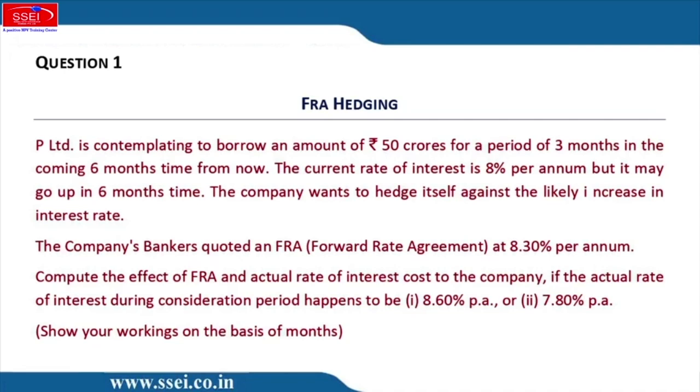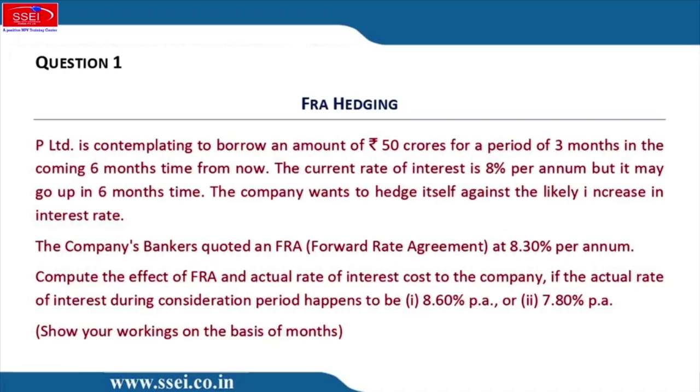So logically that profit on FRA should be compounded and sent 3 months hence by remultiplying it by 1 plus 0.086 by 4. They have not done that. So what they have done, they just calculated the profit on FRA, which I am repeating, 8.6 minus 8.3, that is 0.3% of 50 crores into 3 by 12 divided by 1 plus 0.086 by 4. Then they have calculated the interest cost, which is 8.6% of 50 crores into 3 by 12. Then they have deducted both of them because one is a cost, the other is a profit, and they found out the net cost, and the net cost divided by 50 crores into 100 into 12 by 3. That's coming to 8.31%. Now this solution is wrong, but rectify it.